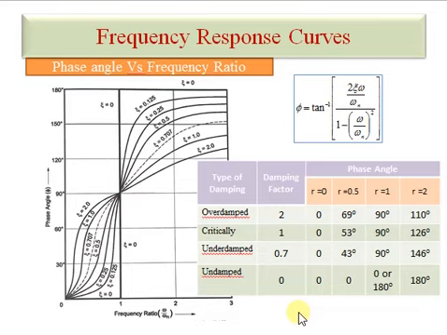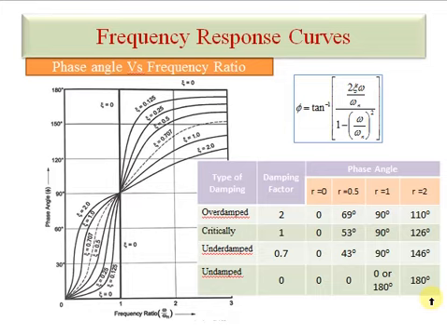Now we start our system, so omega has some value. Omega is the working frequency. Initially omega is less than omega n, so the ratio is 0.5, and the system is undamped. When we calculate phi, it is again 0. Again the system is undamped and we increase omega, we increase the speed of the machine, and we calculate phi. It goes directly to 180 at the undamped condition when zeta is equal to 0. Now we further increase the speed of the machine and it is at 180 degrees.